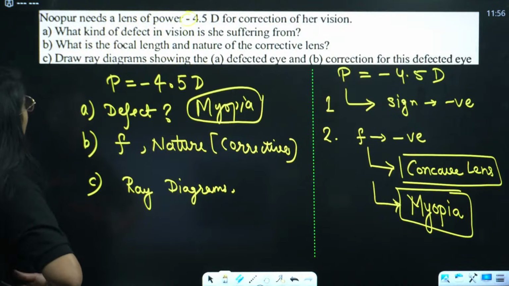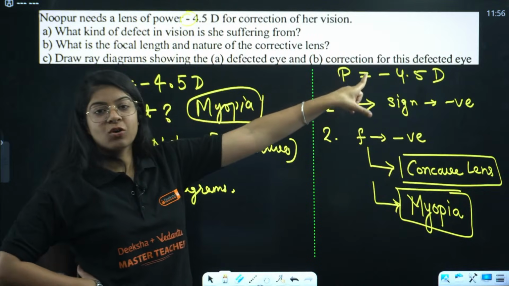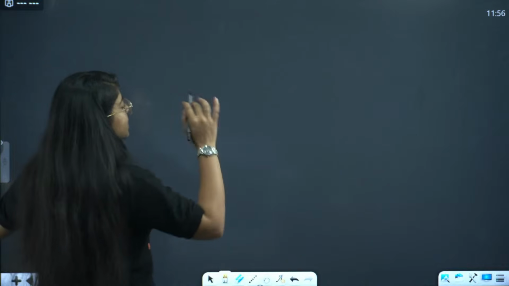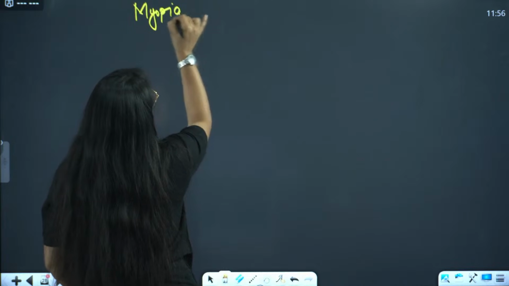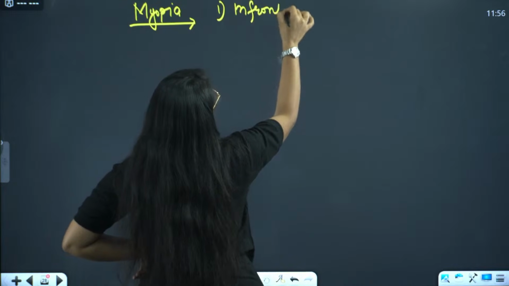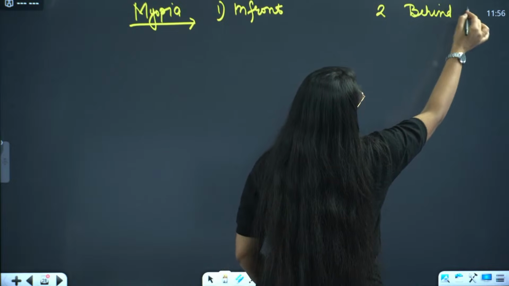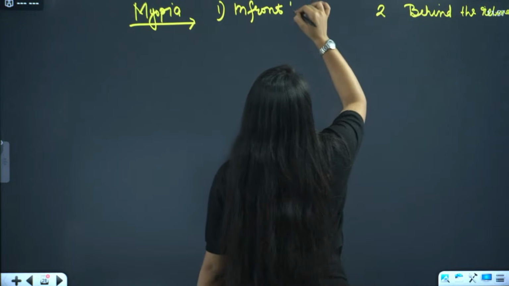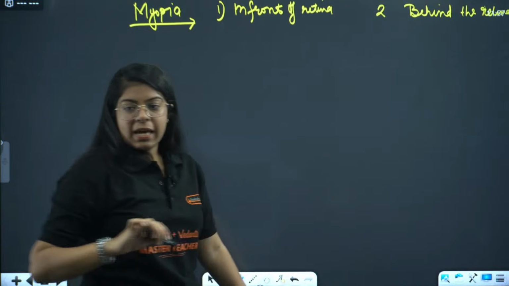Okay, the last one: draw ray diagrams showing the defected eye and the correction of this defected eye, right? So how will we do that? What is the defected eye? First, this is myopia. For myopia, does the image form in front of the retina or behind the retina? First, you have to figure that out.